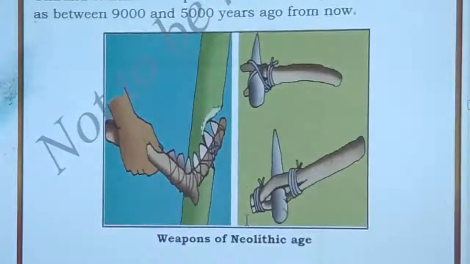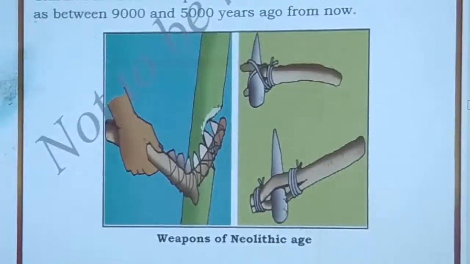In the picture you can see the stone tools which they sharpened and used. There is also the hand axe and other tools made out of bone. First we learned that tools were made only from stones. Next, in this stage, they started using bones as tools.